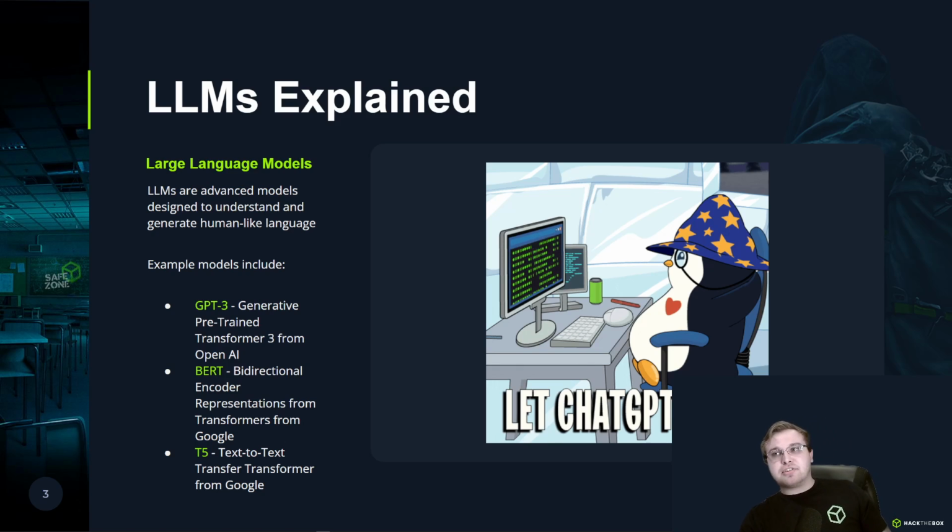Some example models include GPT-3. This is what we've all really heard about. This is what ChatGPT runs on. I believe it's on either 3.5, and I think that they have version 4 of this for their internal or pro model right now, at least at the time of recording. Again, this is by OpenAI. This is probably one that you've interfaced with. I believe that this model might be open source.